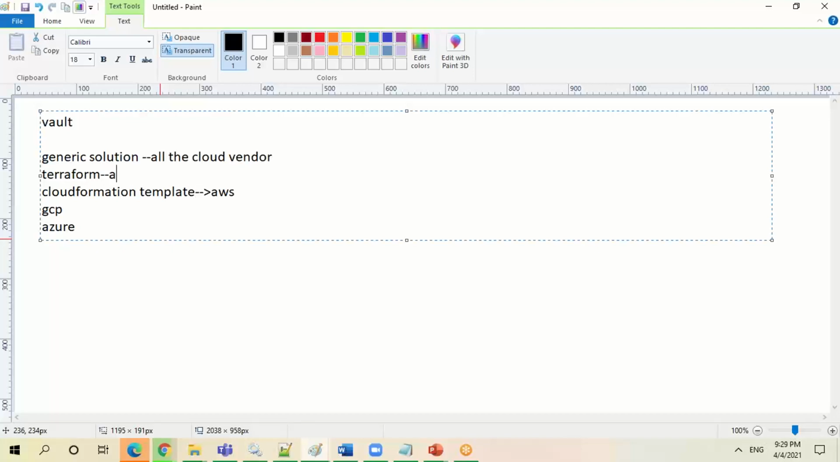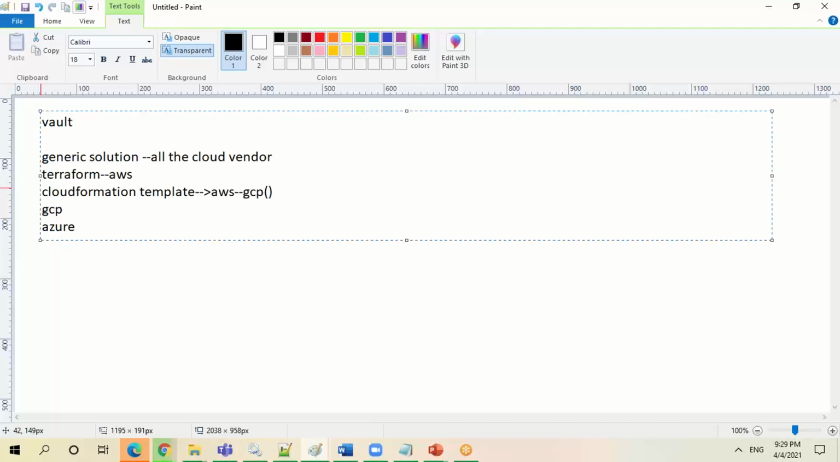But the problem here is that I have created a VM for AWS. Now today I am going to change my vendor from AWS to GCP. The CloudFormation template I have written here is not going to work out in GCP. So we have to write again. GCP supports its own templates, so you have to go and work with that GCP template.